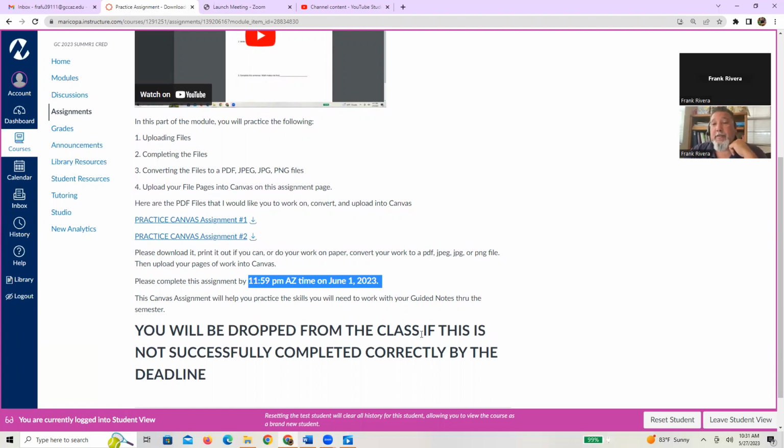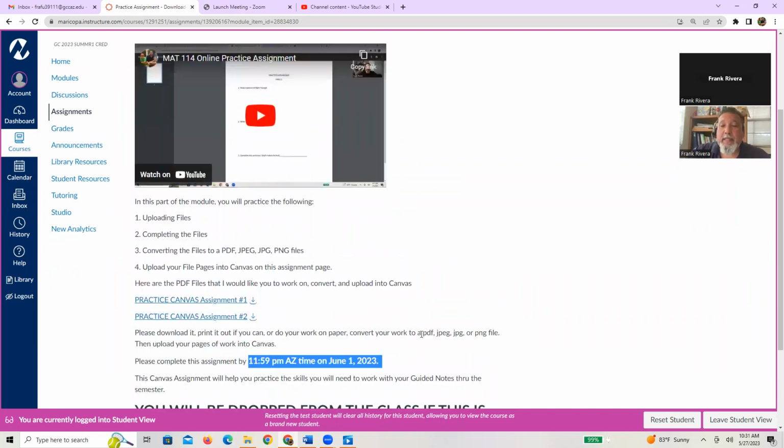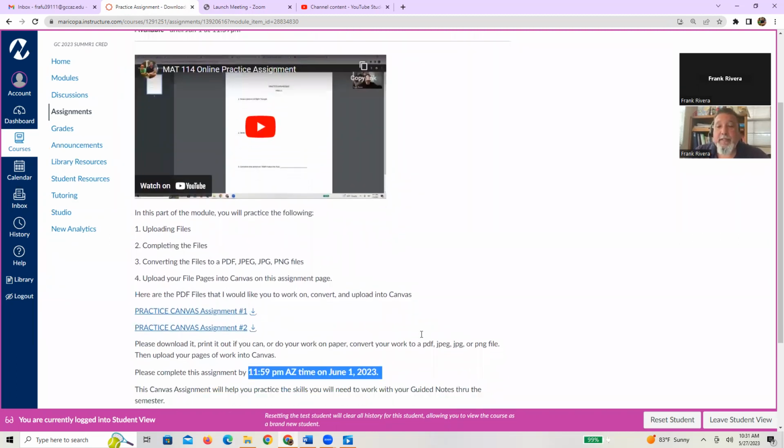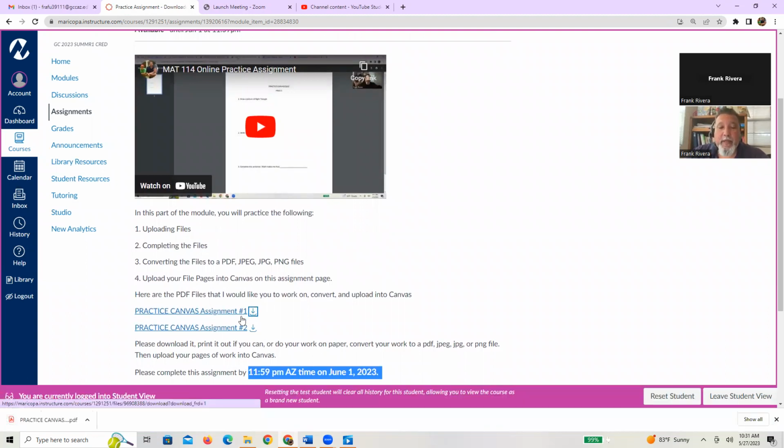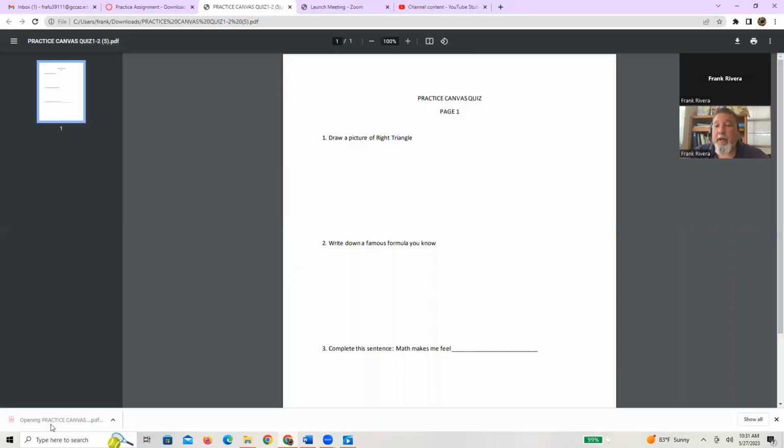All right, so here's what this is going to look like. So whether they're guided notes or whether they're section quizzes or whatever, there will always be a link to the pages that we're going to go through. So let me go ahead and just, you press on the little downward arrow, and you'll see that it uploaded this PDF file. When I open it up, there's page one. So there's not much there. There's 3 questions. Again, we're just practicing here. I'm not trying to be too math heavy on you guys at the moment.